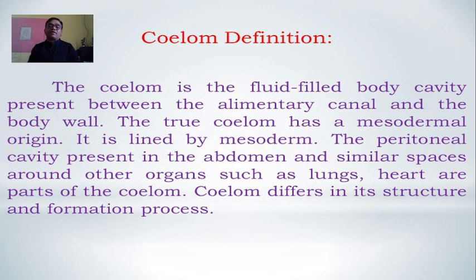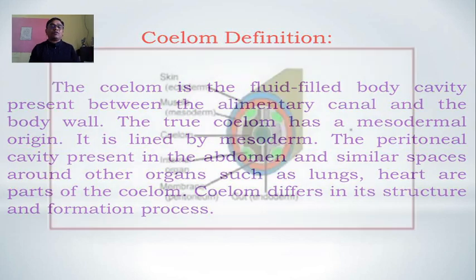The peritoneal cavity present in the abdomen, and similar spaces around other organs such as the lungs and heart, are part of the coelom. These lungs and hearts develop in that space, originate from the mesoderm, and are part of the coelom. Coelom differs in structure and formation process, because many organisms show different patterns of development.